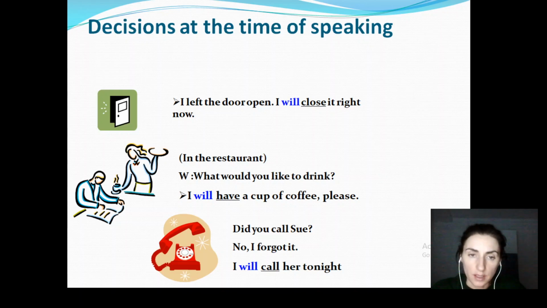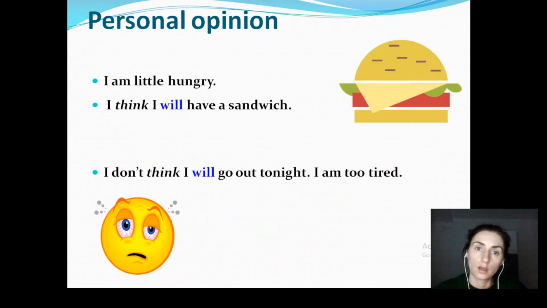So please stop the video and just look at these examples. Just look at the situations, but also at the form of the verbs.